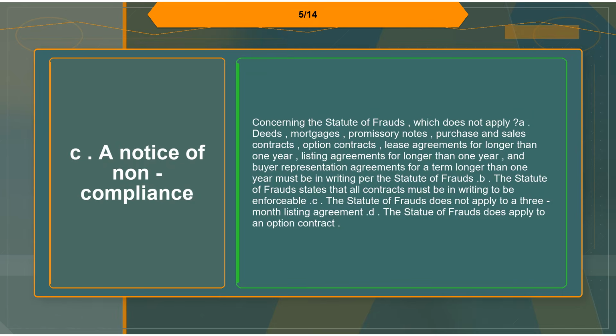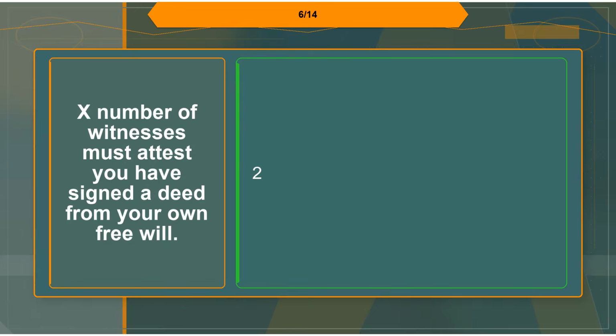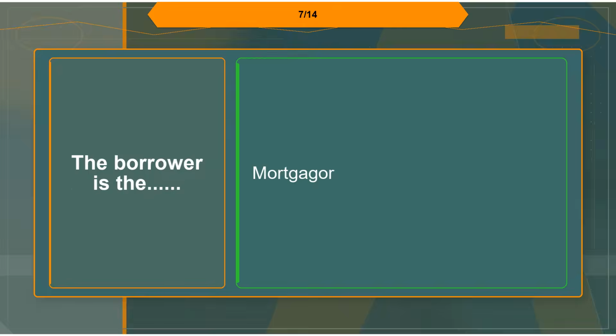B. The statute of frauds states that all contracts must be in writing to be enforceable. C. The statute of frauds does not apply to a 3-month listing agreement. D. The statute of frauds does apply to an option contract. Flashcard 6. Term: X number of witnesses must attest you have signed a deed of your own free will. Definition: 2. Flashcard 7. Term: the borrower is the. Definition: mortgagor.